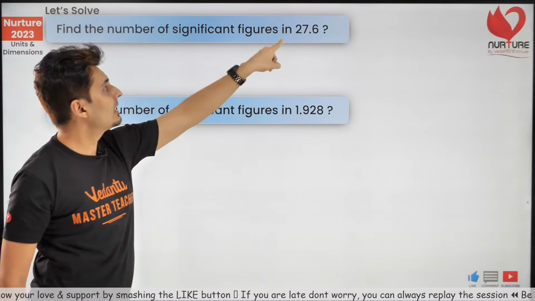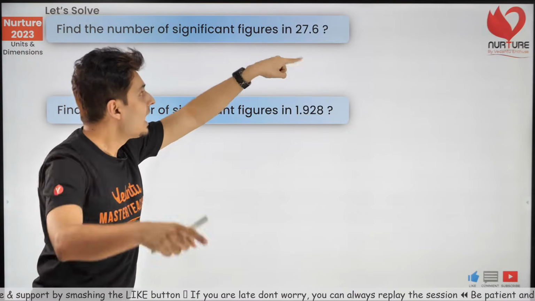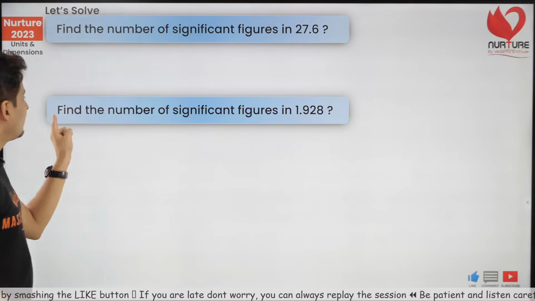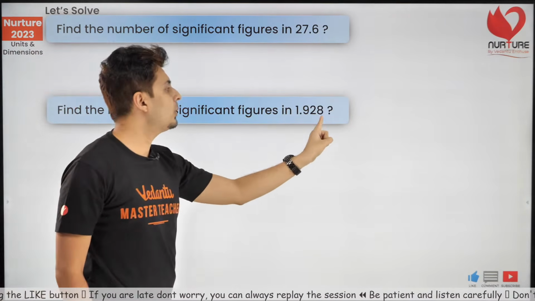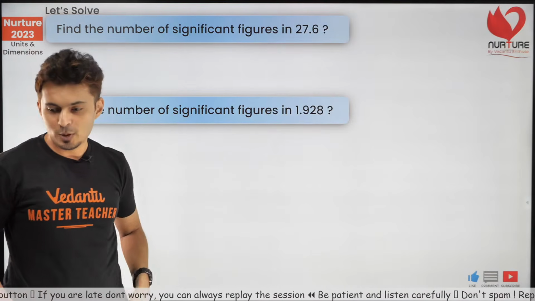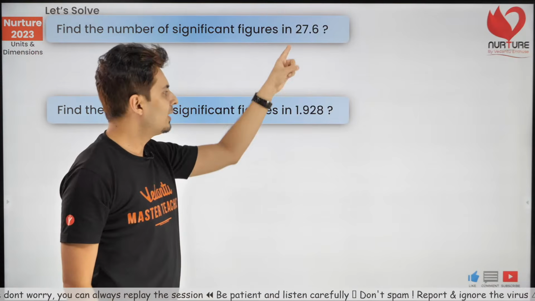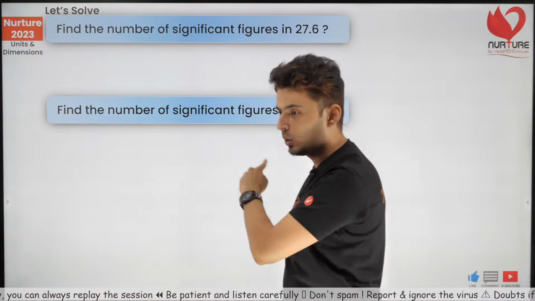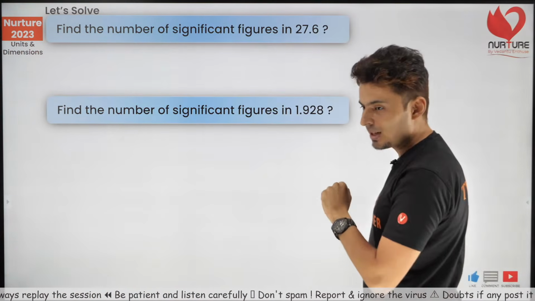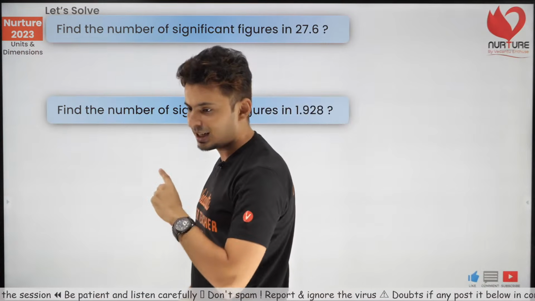Now let's see whether you can get this. Find the number of significant figures in 27.6. Come on, answer both of them together. And find the number of significant figures in 1.928. Let's see how many of you can answer both of them together. Put a comma in your answer. First and second answers, both. I want both of them in your chat box.